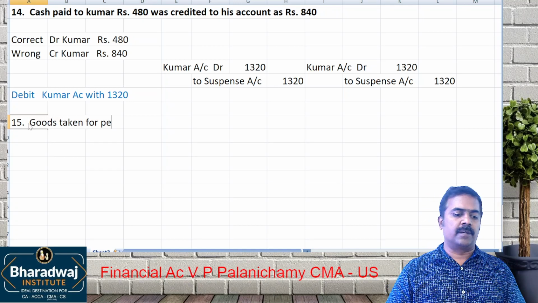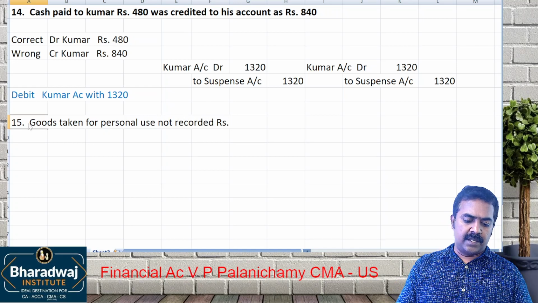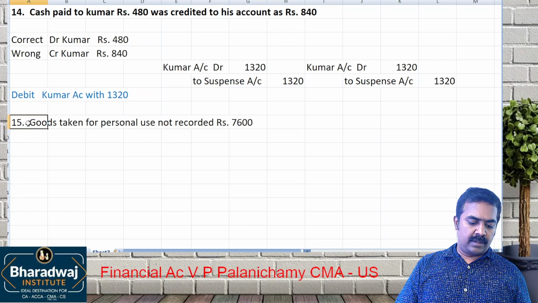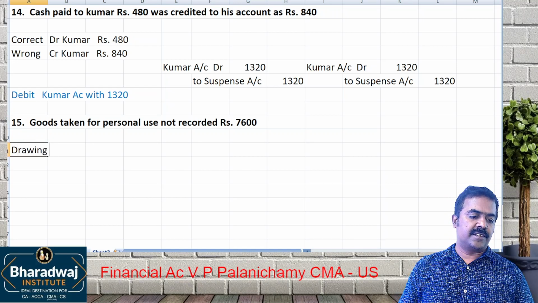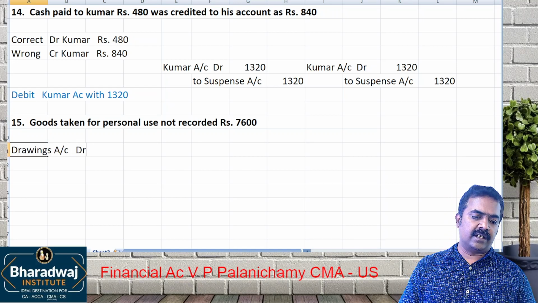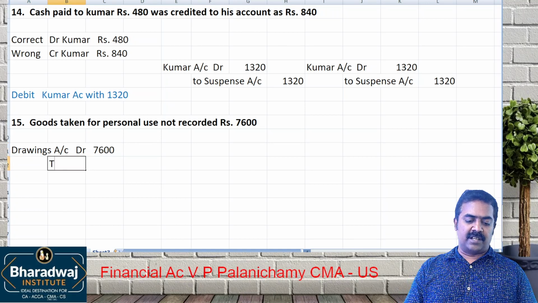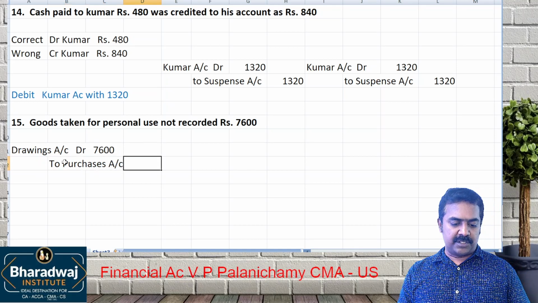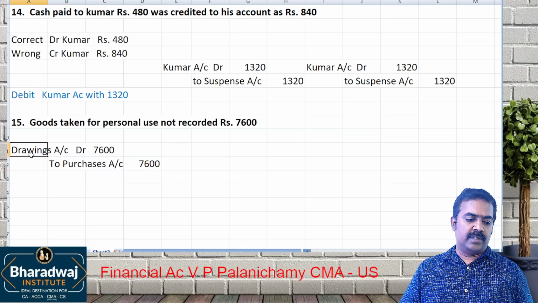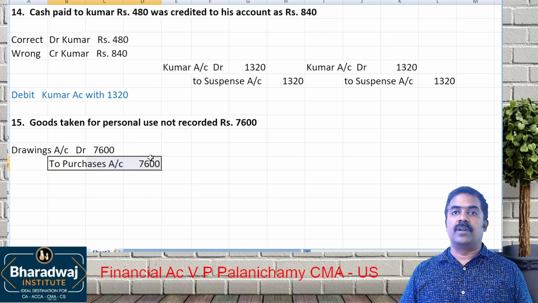Goods taken for personal use, not recorded, rupees 7,600. Goods taken for personal use is another drawing. Drawings account debit, to cash or goods? Is it taken in cash or goods? Goods, but we don't record a goods account. It is recorded in purchases account. Whenever we purchase goods, we record in which account? Purchases account. Okay. So once again, drawings should be debited. Purchases account credit.